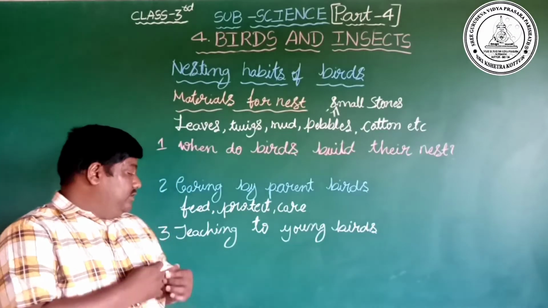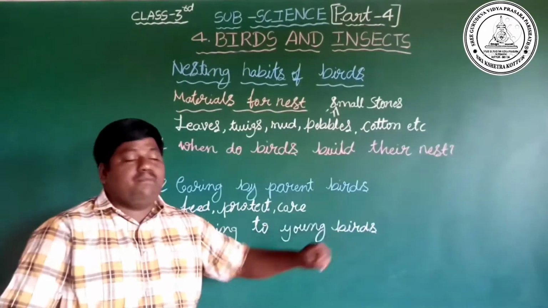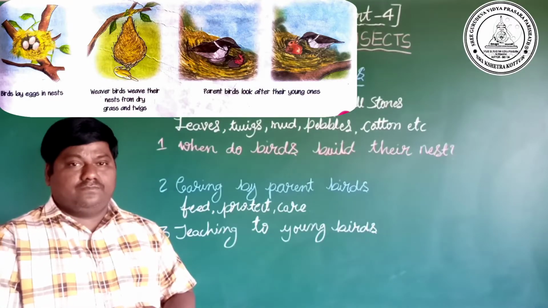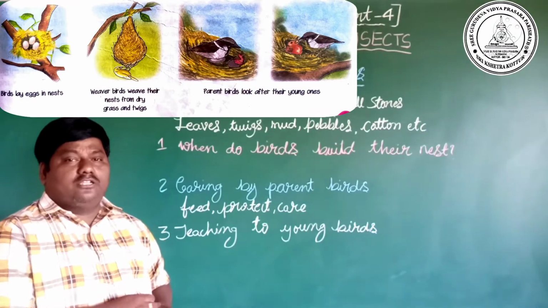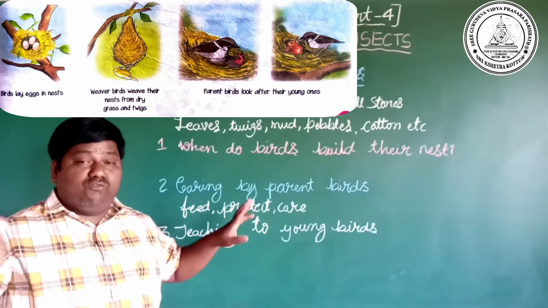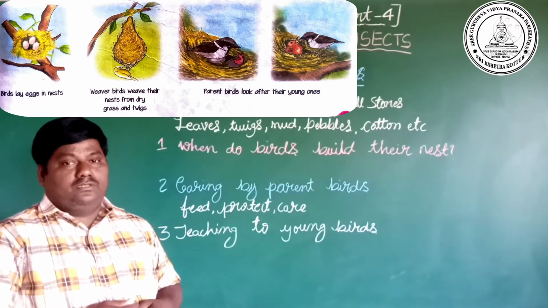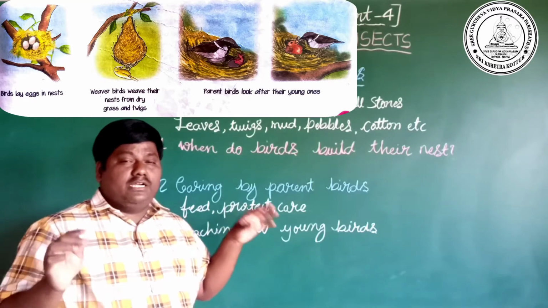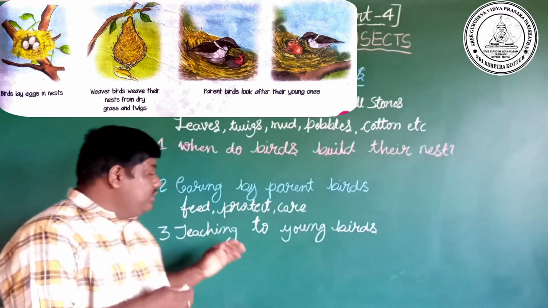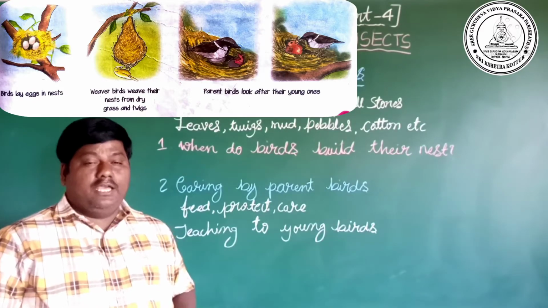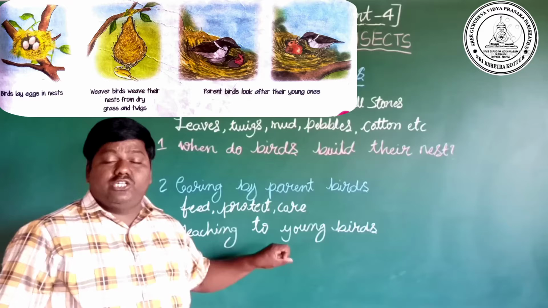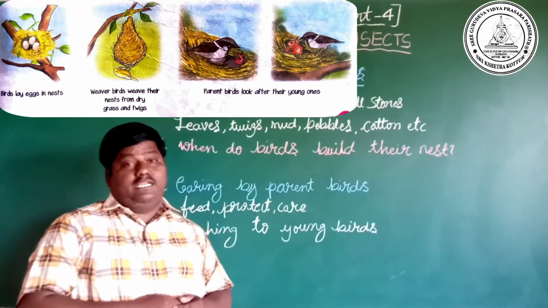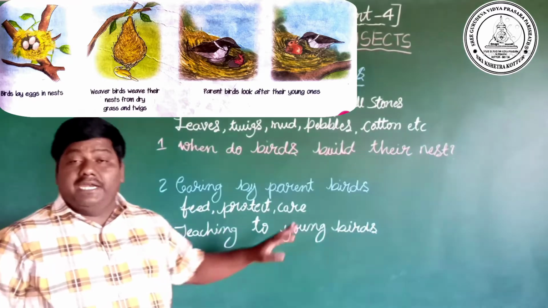Okay, and next, teaching the young birds. Who is teaching? What are they teaching? See, already you know that the main strength of a bird is flying. What is the main strength of a bird? The main strength of a bird is flying. Who teaches them to fly? Here the parent birds are teaching them to fly. How do the birds fly in the sky? Here the parent birds are teaching.